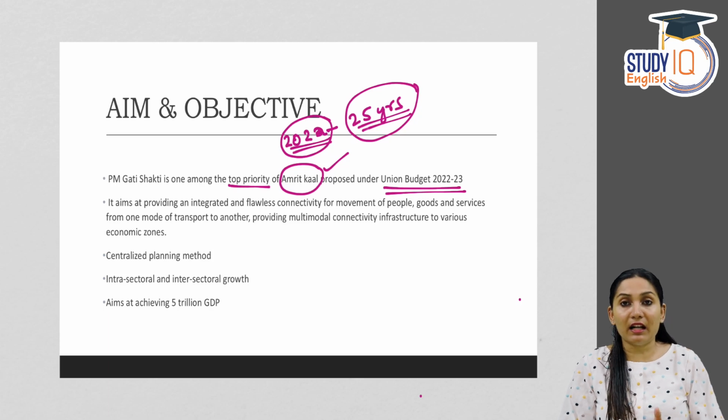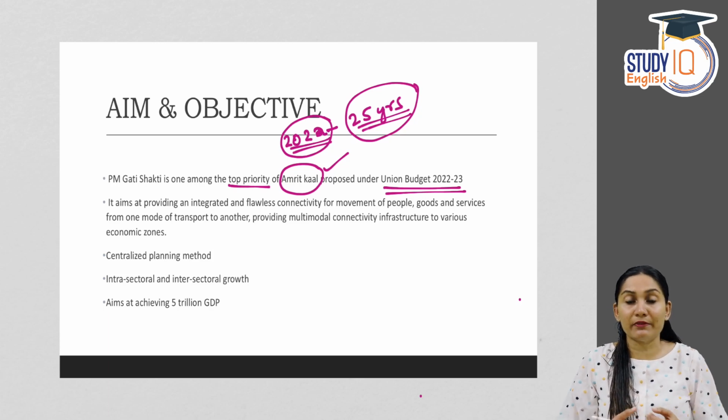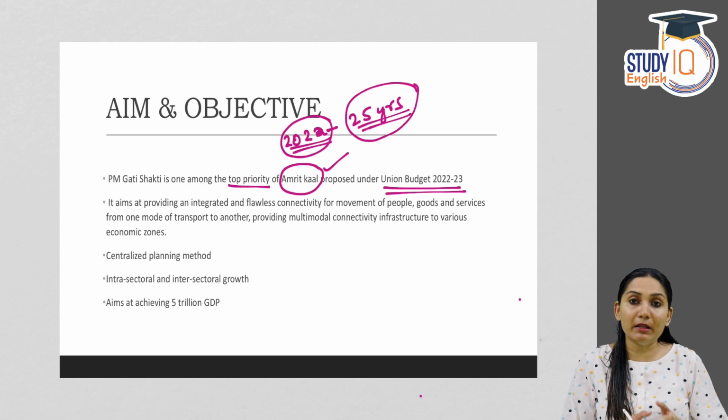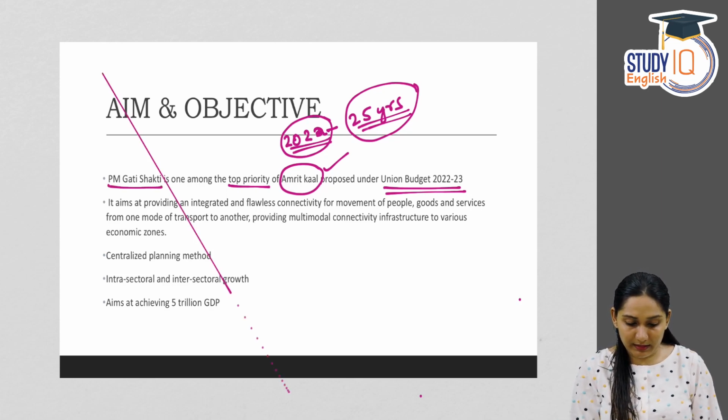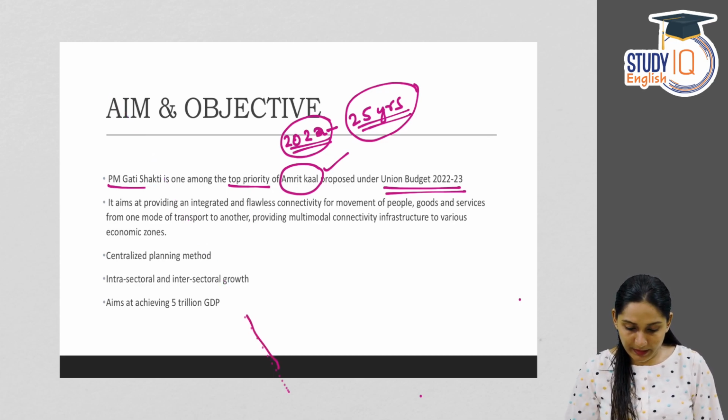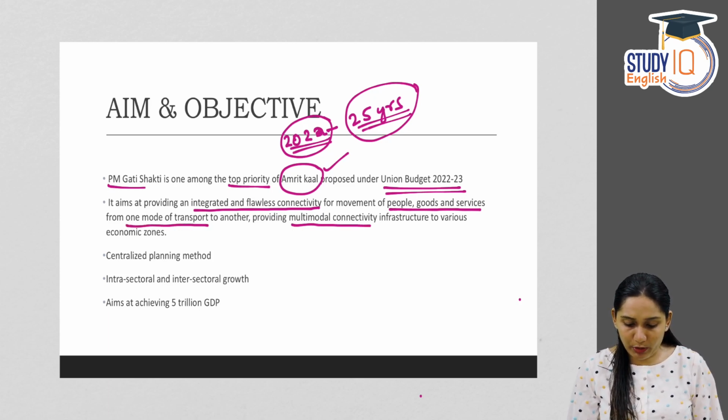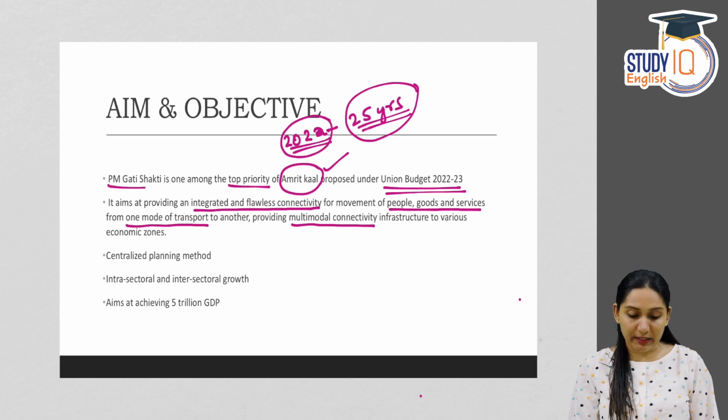So in this Amrit Kal, government has proposed various schemes for the development of this country, and one among the top priority schemes for the government is the PM Gati Shakti. So it is one among the top priority for the government and it has been proposed in the Union Budget of 2022-23. It aims at providing an integrated and flawless connectivity for the movement of people, goods and services from one mode of transport to another, providing multi-modal connectivity infrastructure to various economic zones.